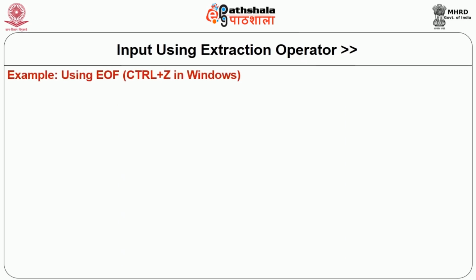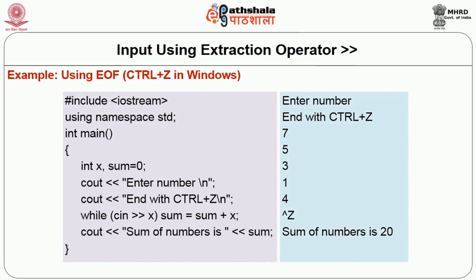End of file is entered using Ctrl Z for Windows and Ctrl D for Linux. Suppose we have written this program to enter numbers and find the sum of all the numbers which are entered till we press end of file. So the while loop is while cin >> x, sum is equal to sum plus x. cin >> x will expect the user to enter the input.